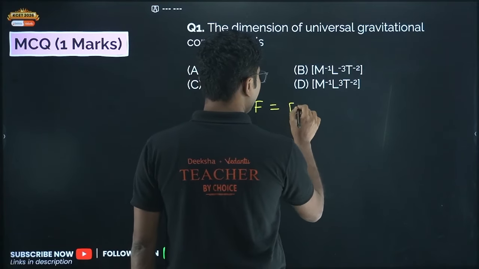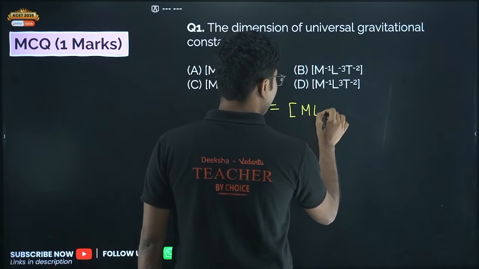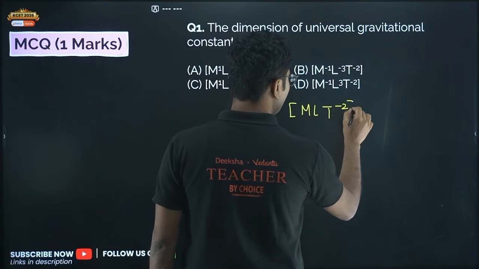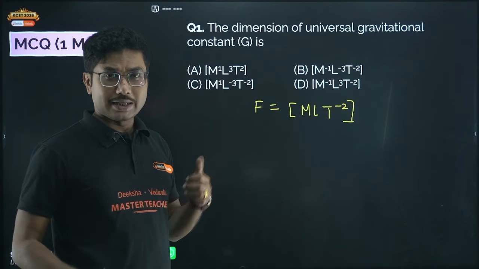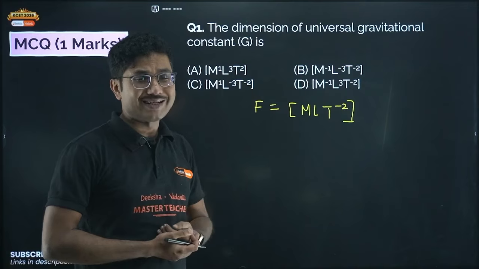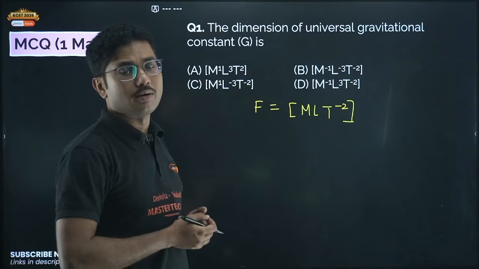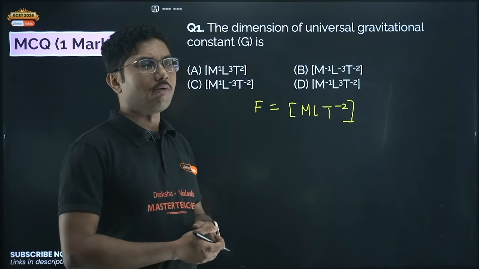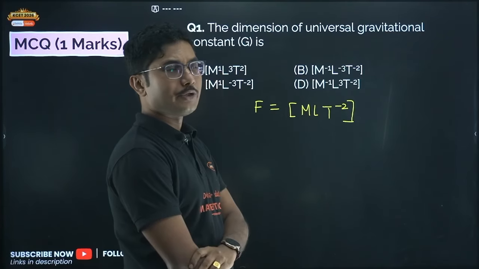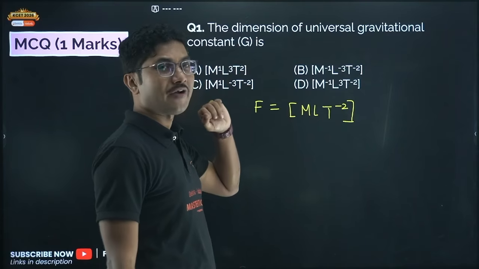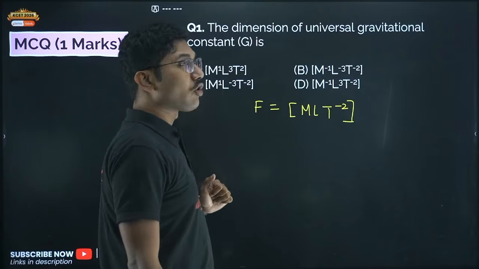So what is the dimension of force? Dimension of force is M L T to the power of -2. Obviously, other than that, you have to remember the dimensions of all the fundamental quantities and in some cases area and volume, which are very obvious, right? So in this case, the dimension of force is M L T to the power of -2. What dimension are we finding? The gravitational constant G.